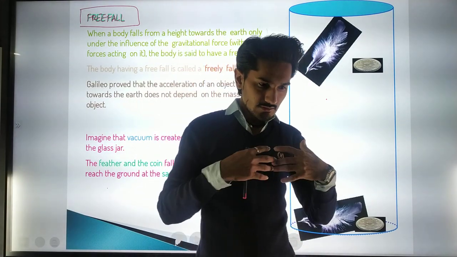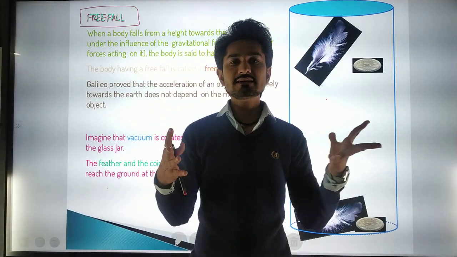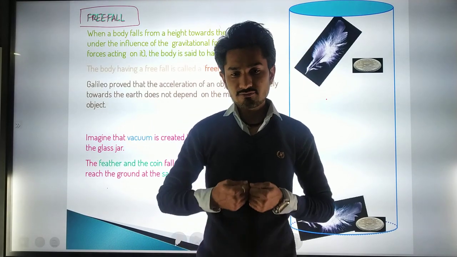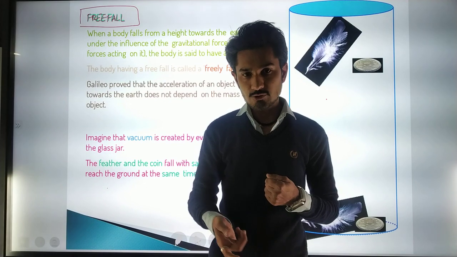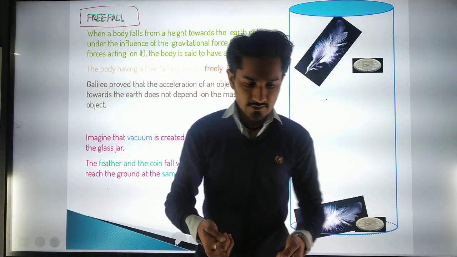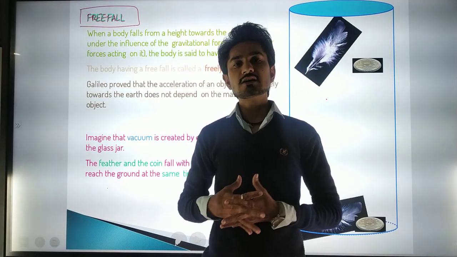Okay. So what we are studying is without actually giving a force. What happens if we throw a ball from the rooftop, and what happens if we throw this feather from the rooftop of our building to the Earth?